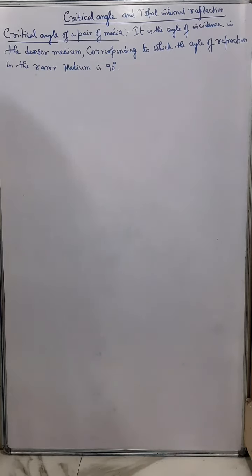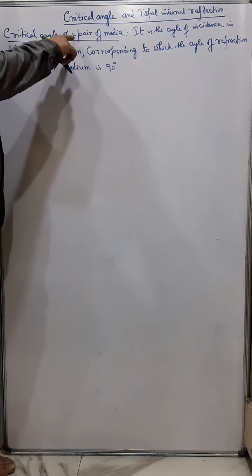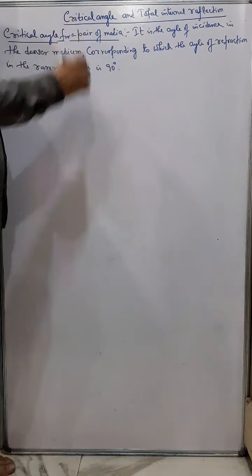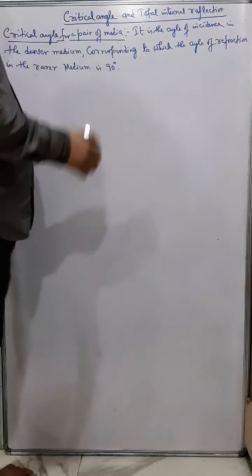Okay, students, now we'll do critical angle and total internal reflection. Now, what is a critical angle for a pair of media? In fact, it's for a pair of media. Now, why is it a pair?